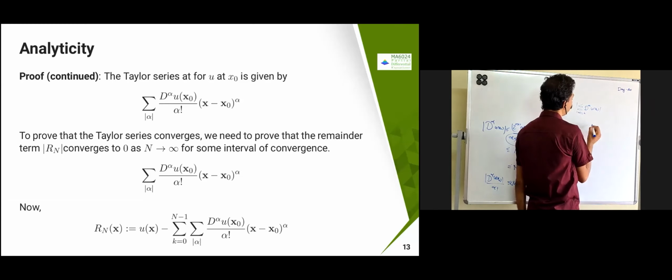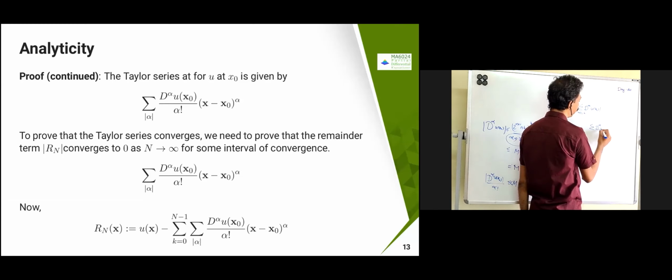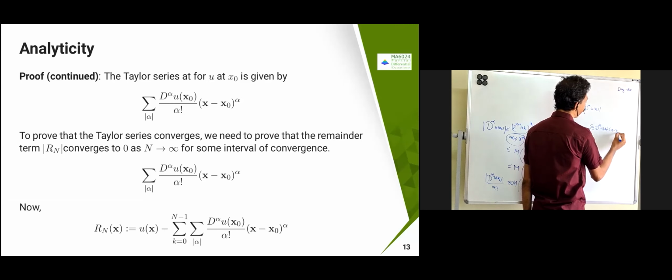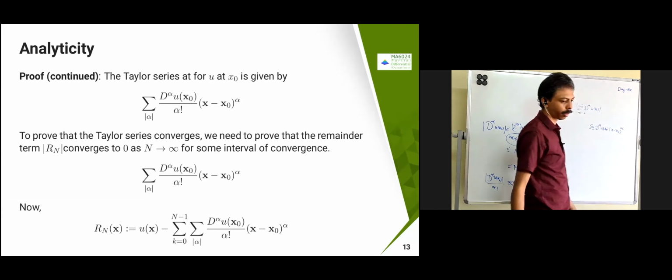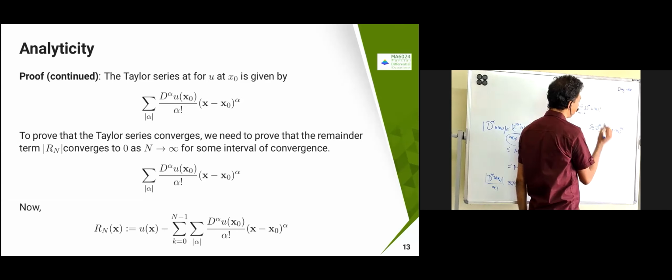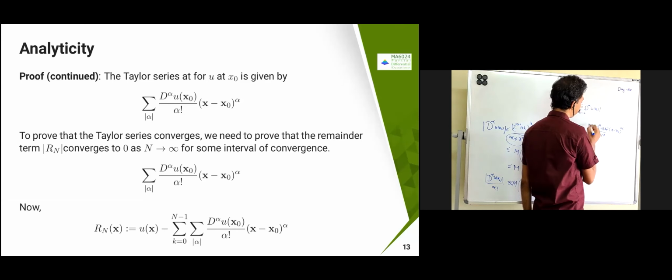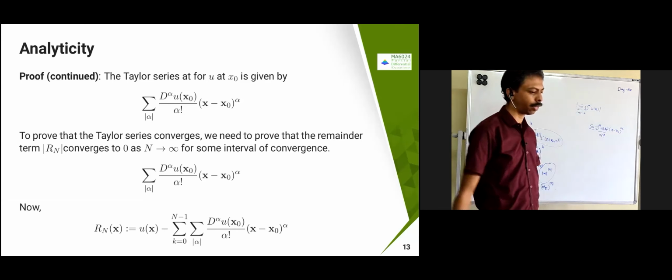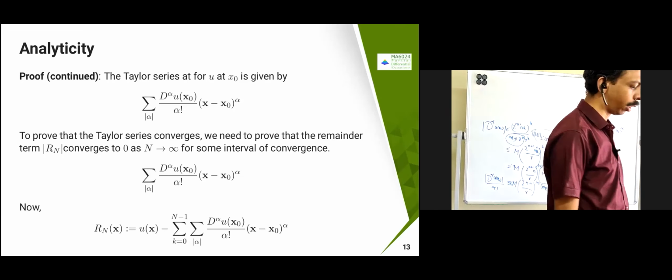So if it is an analytic one, what I can claim is that this is going to be written in the form d alpha of u of x naught into x minus x naught power alpha. This is nothing but our Taylor series expansion, almost the Taylor series expansion.